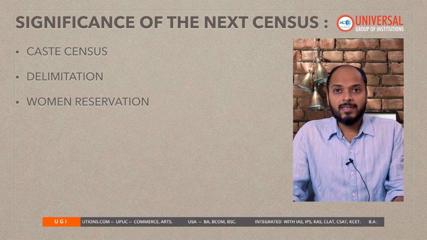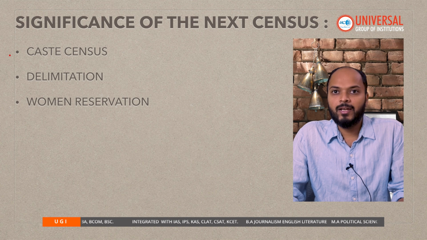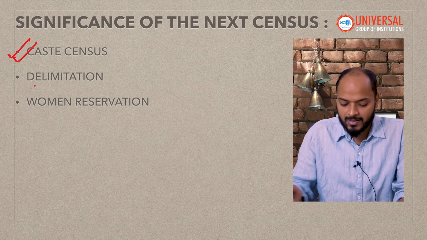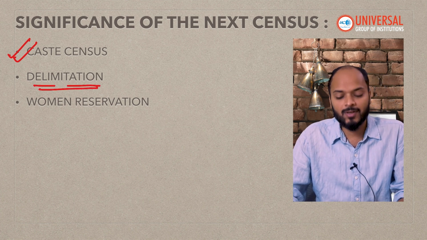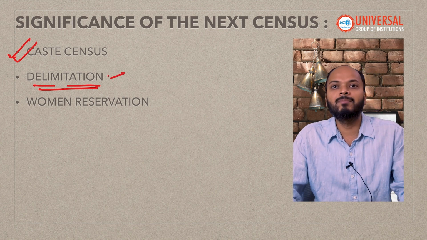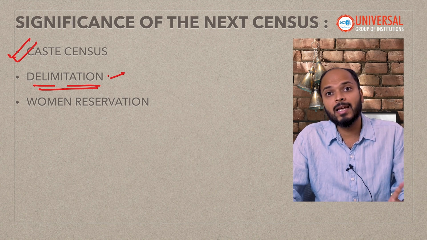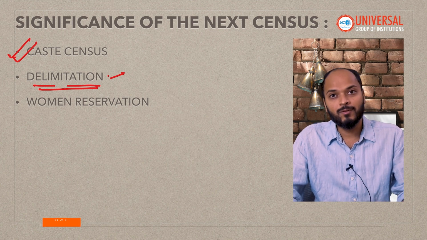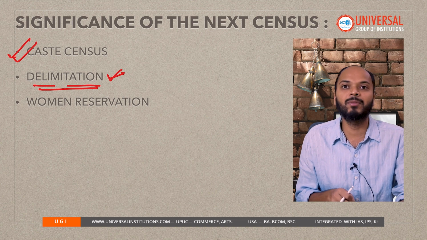Now, the next census which is due, which might start in 2026, is very significant for many reasons. Firstly, it will be the first caste census after independence. Secondly, the delimitation exercise, which has been frozen since 1971, and was done once in 2002 but not exactly in the manner of 1971, is now also due, and that will be done on the basis of the next census. Hence the next census is significant for the purpose of delimitation also.